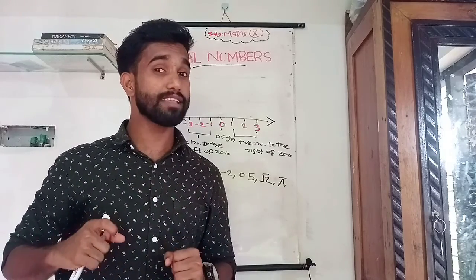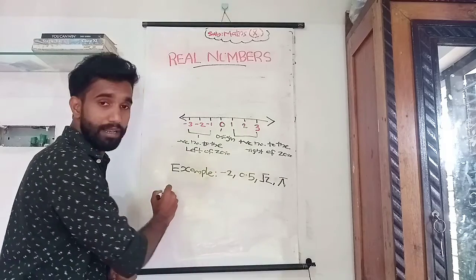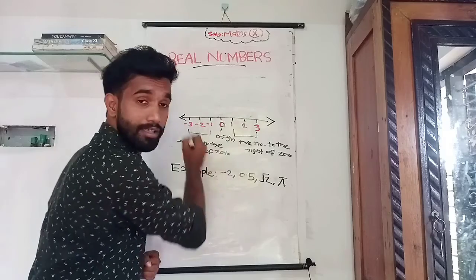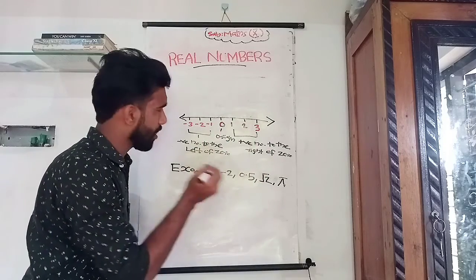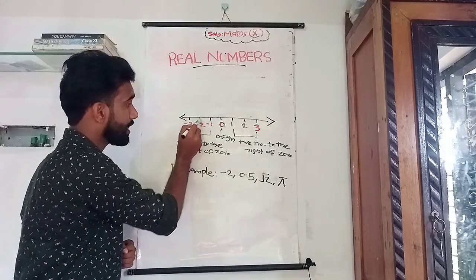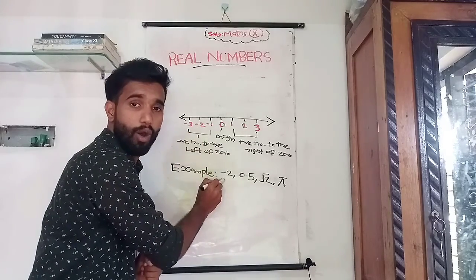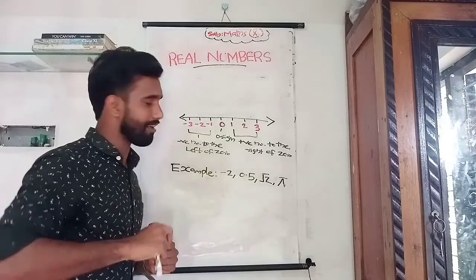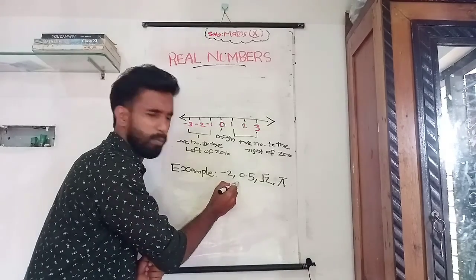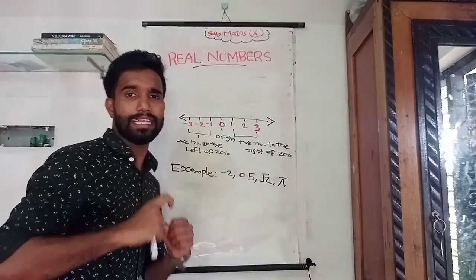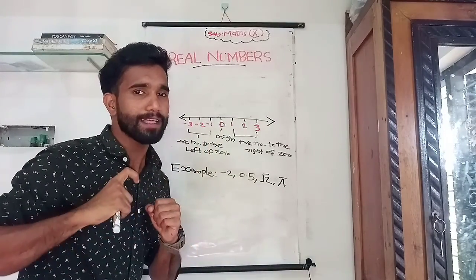I will show some examples of real numbers. Example, -2. -2 can be plotted on this number line. Here is the -2. So it's a real number. What about 0.5? It's also plotted on the number line. It's also a real number.